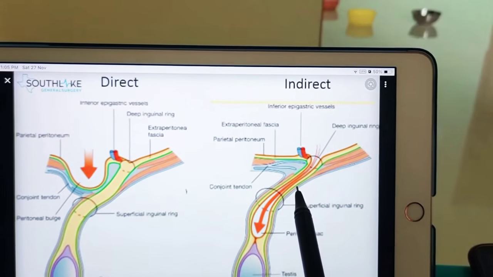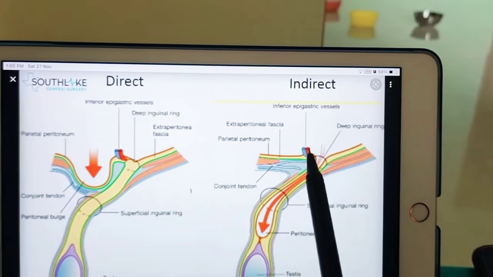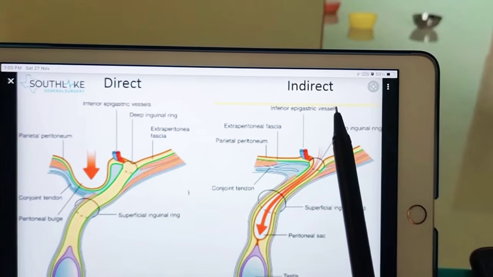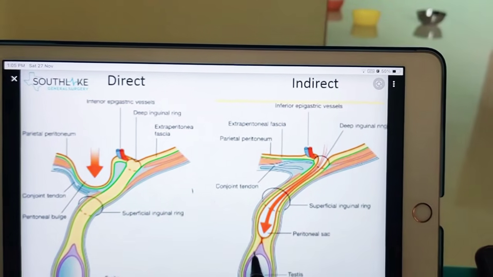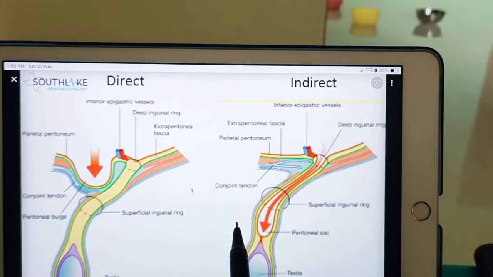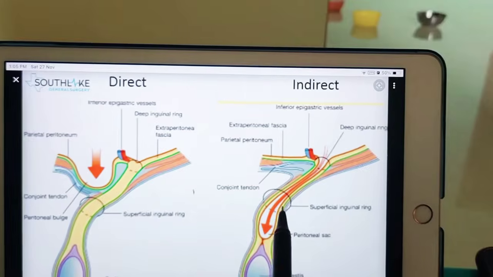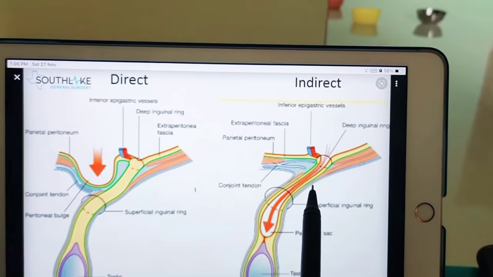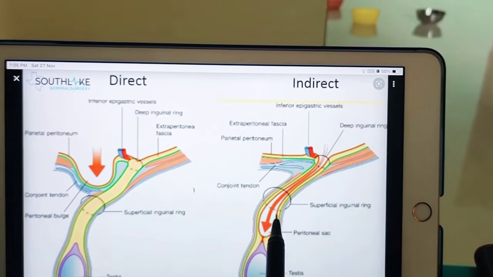The first one is congenital vaginal hernia. Here the entire processus vaginalis remains patent and the contents of the hernia pass through it into the scrotum. Such a hernia is called a complete hernia. Complete hernia means the entire processus vaginalis is patent, not properly closed, so that all the contents of the hernia pass through into the scrotum.